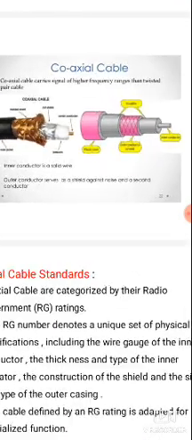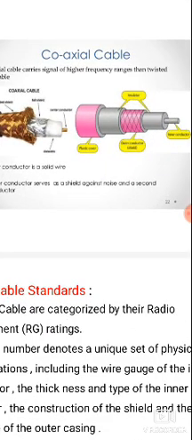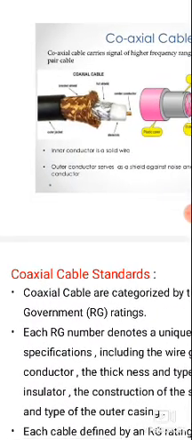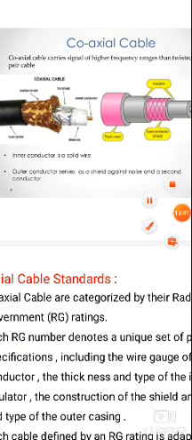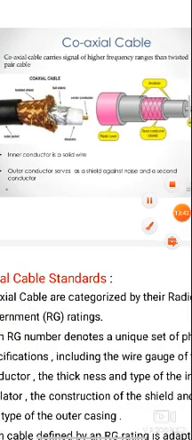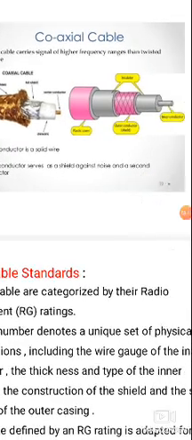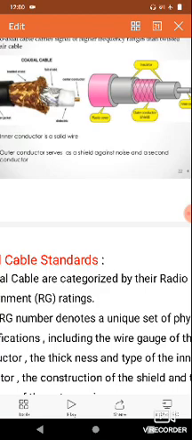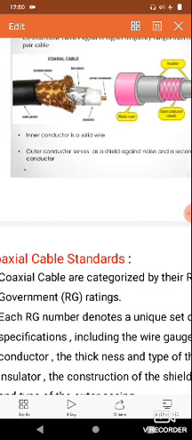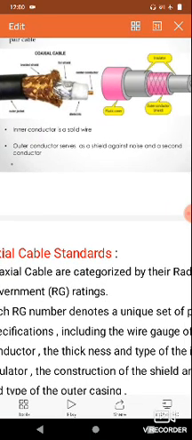Next, this is the block diagram. This is a diagram of coaxial cable, which is mainly used for carrying higher data rates, and the coaxial cable inner conductor is a solid wire. Next, the outer conductor serves as a shield against noise and as a second conductor.